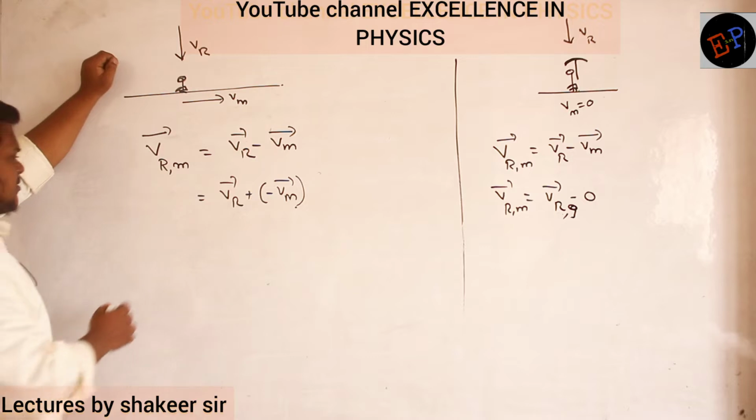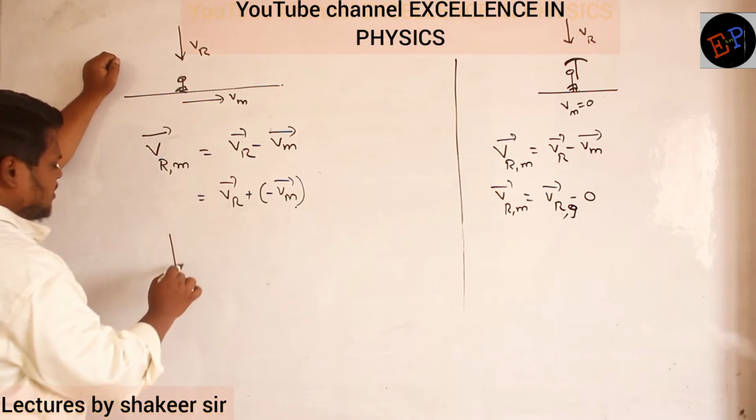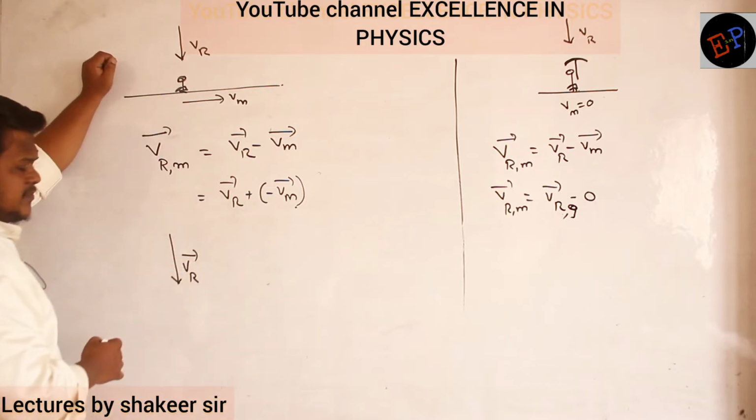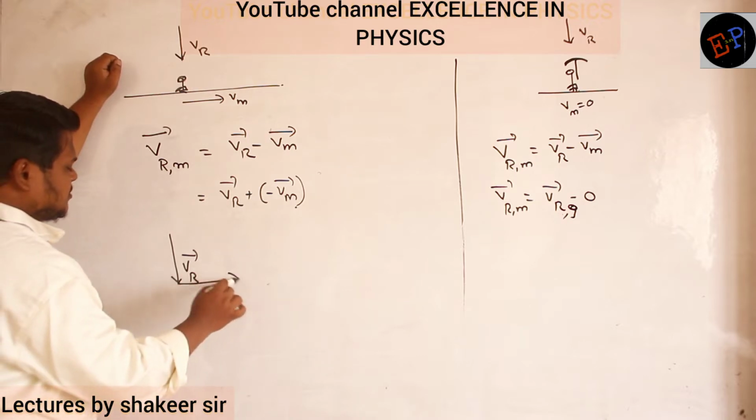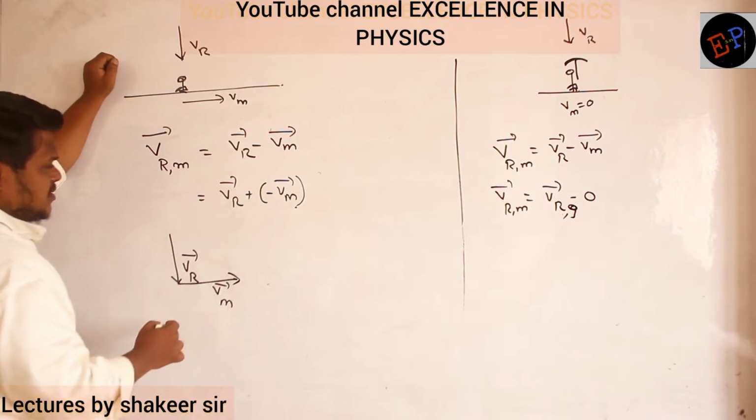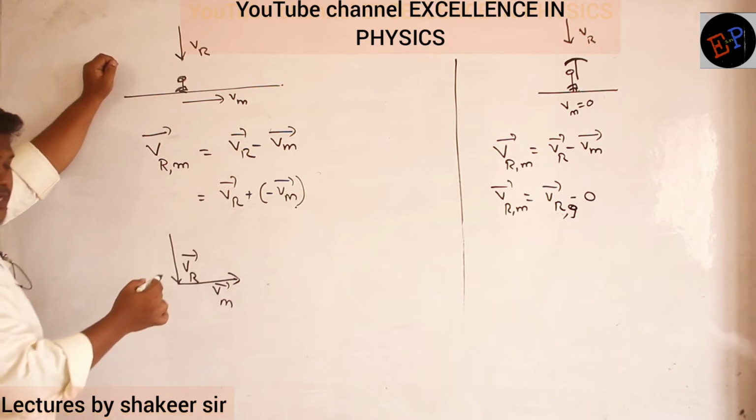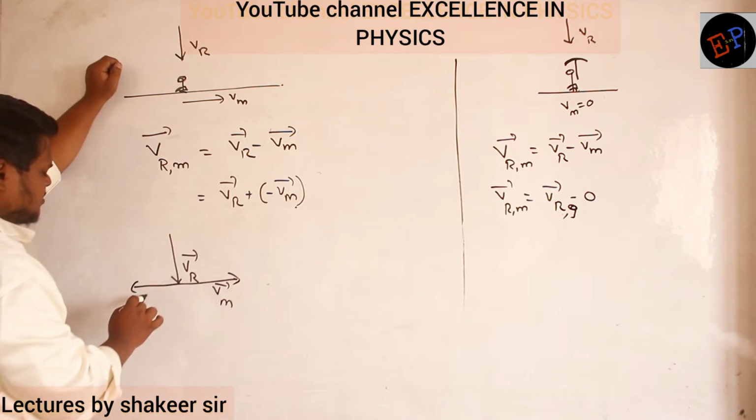So now let us add both of them. Rain is in which direction? The velocity of the rain is in this direction. The velocity of the man is in this direction. But I want minus Vm. So what will I do? So this is minus Vm.